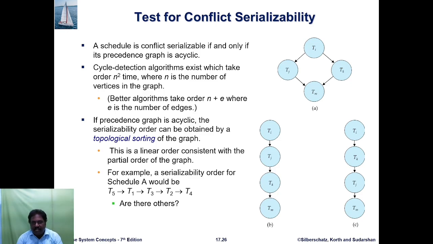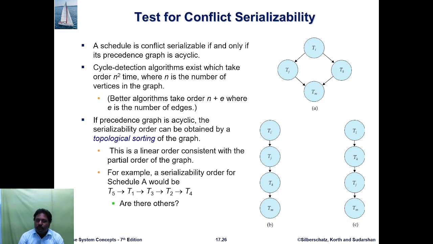Now the test for conflict serializability. A schedule is conflict serializable if and only if its precedence graph is acyclic. A cycle detection algorithm exists which takes order n squared time, where n is the number of vertices in the graph.